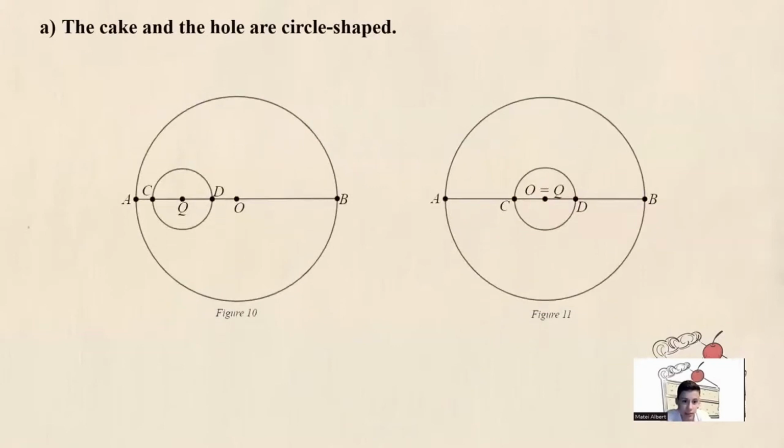Case A, the cake and the hole are circle-shaped. Let O be the center of the larger circle and let Q be the center of the hole, as shown in figure 10. We will try to split both circles into two pieces of equal area. According to what we previously stated, when we discussed the case of splitting the circle, any line that passes through the center of the circle splits it into two pieces of equal area. Therefore, a line that passes through O and Q will split the cake into pieces of equal areas. If O and Q are the same, figure 11, then any line that passes through this point satisfies the conditions of the problem.